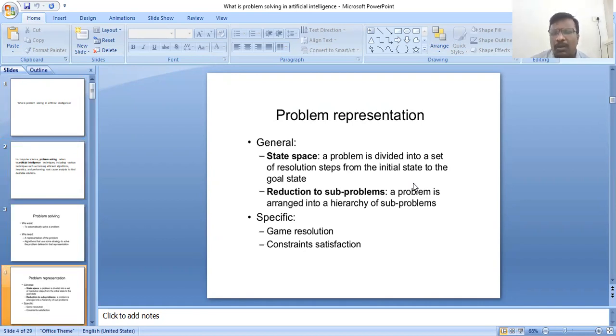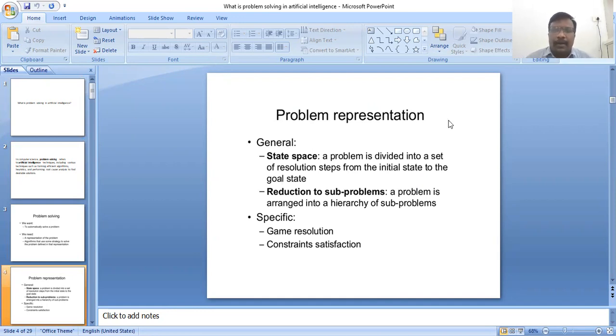Now, problem representation. How do we represent the problem in artificial intelligence? Generally, we think of the state space. In a state-based approach, a problem is divided into a set of resolution steps from the initial state to the goal state. The initial state is nothing but the starting point, and the goal state is the last point.